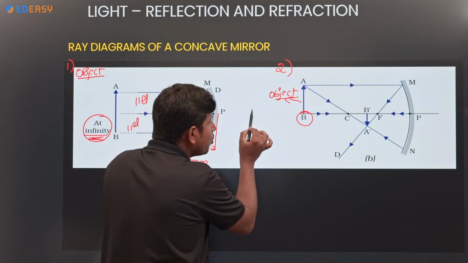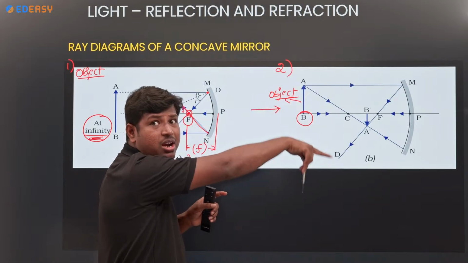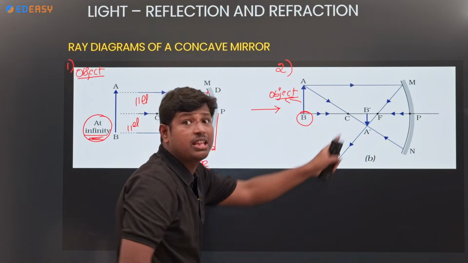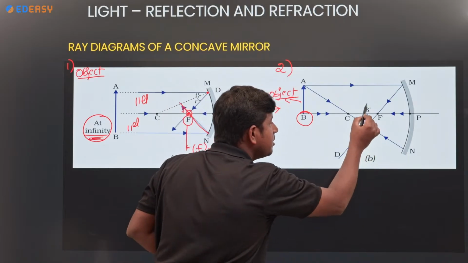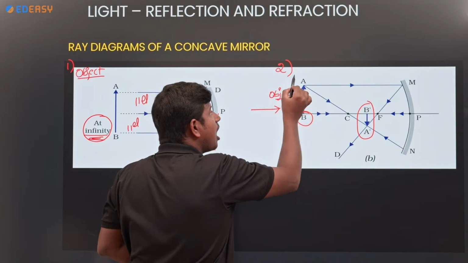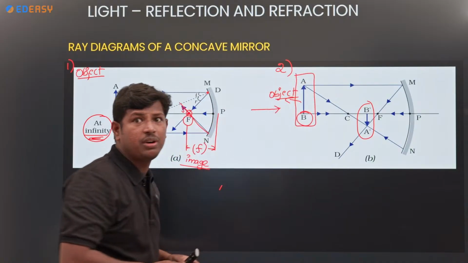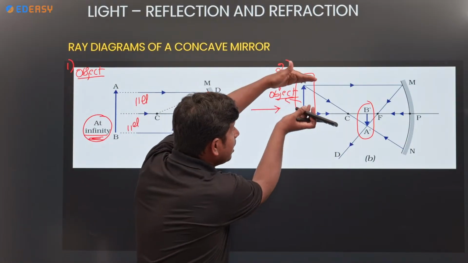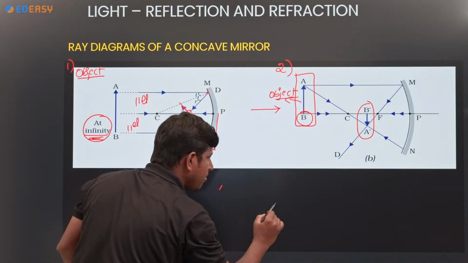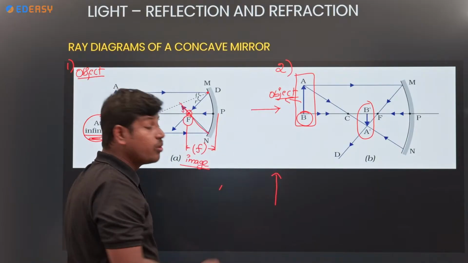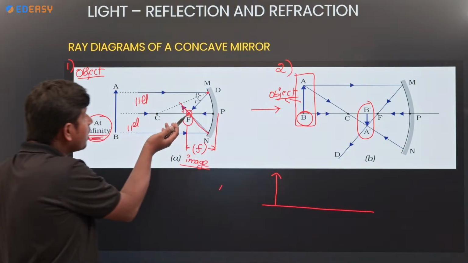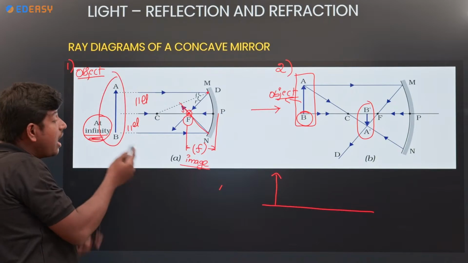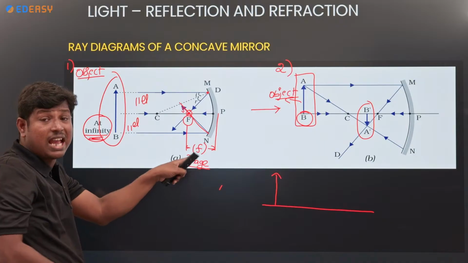The object is going towards the direction of the mirror. Where is the object this time? Beyond C. Here we take the object as AB. Listen carefully. What is the object we take? AB. Look at the size of AB, like this. And look at the image of AB, how it will be. Here the object is AB only. And what is the image? Here it is point sized, highly diminished.